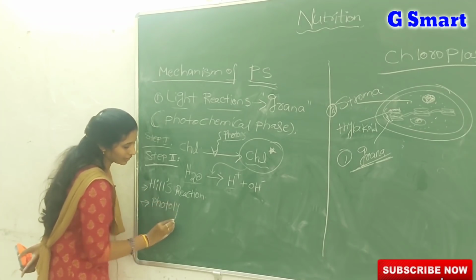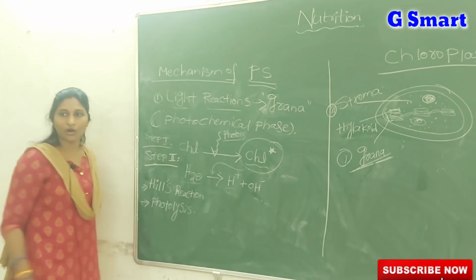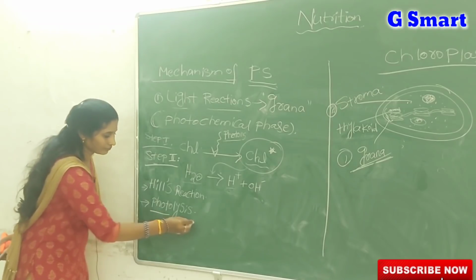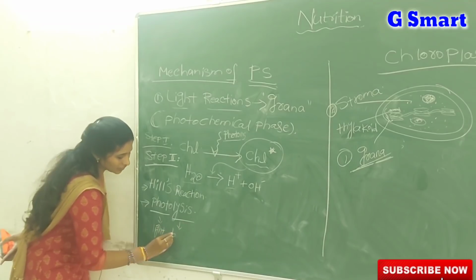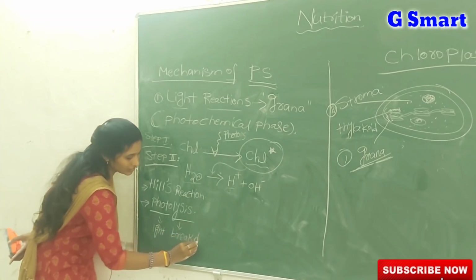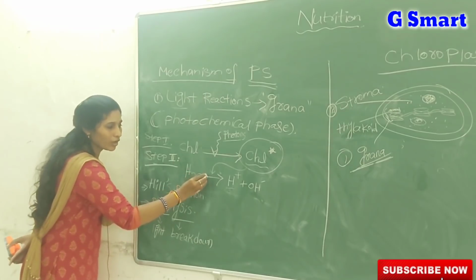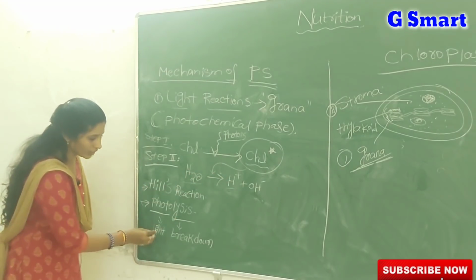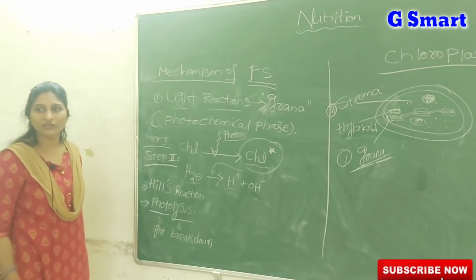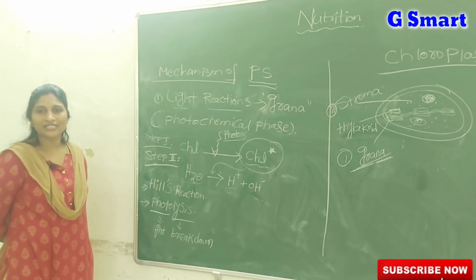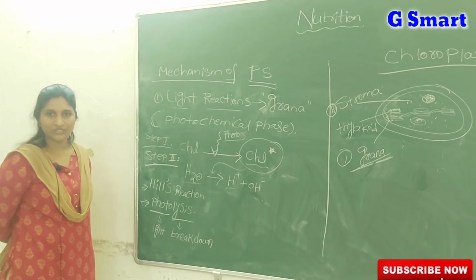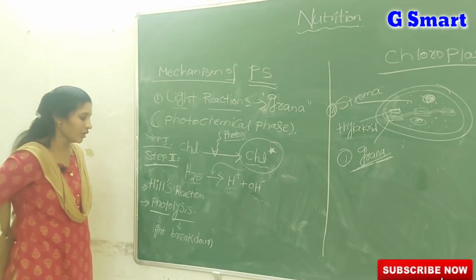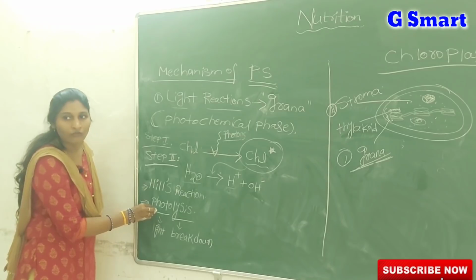Many times in 1 mark, they ask what is meant by photolysis of water. Listen carefully. Photo means light. Lysis means breakdown. The water molecule is broken down into 2 respective ions by using light energy. So that's why we call this step photolysis. What is breaking down here? The water molecule is broken down using the light energy of the photons which is already captured by the chlorophyll molecule.